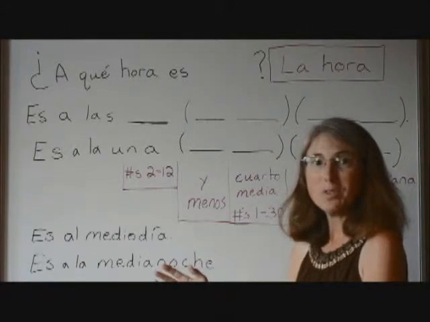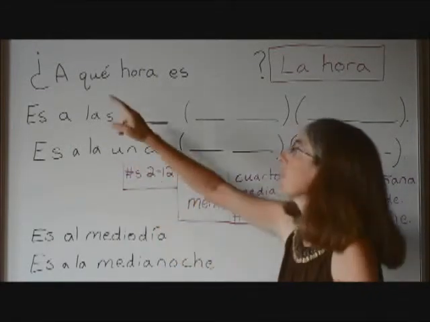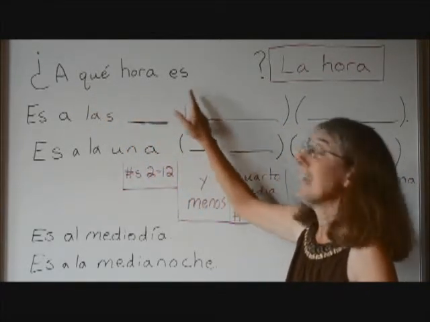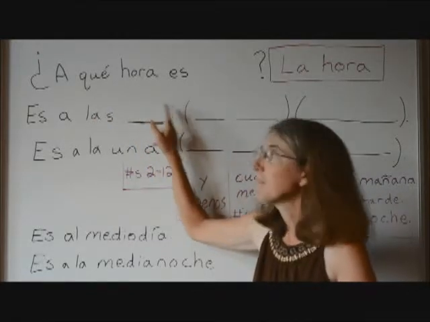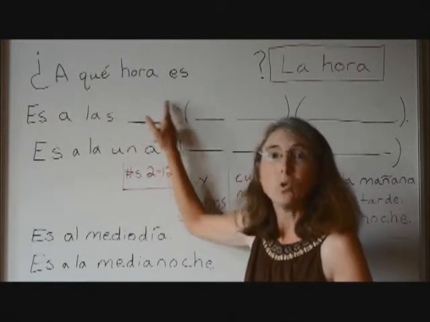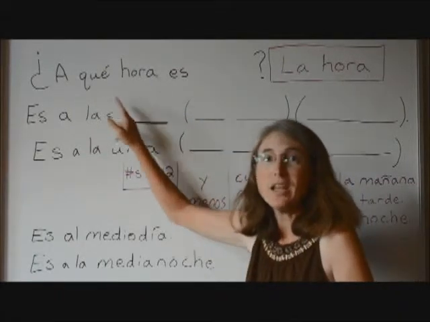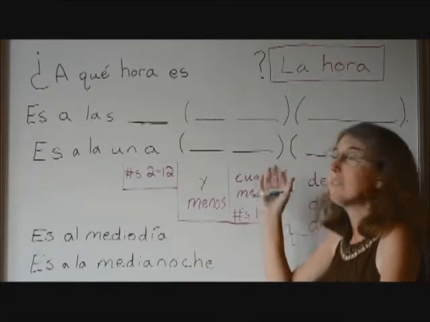So if we're going to ask what time the party is, what time is a qué hora es? A qué hora es? At what hour is? Okay, because we're talking about hour in Spanish, at what hour is, and then we can put whatever the event is.